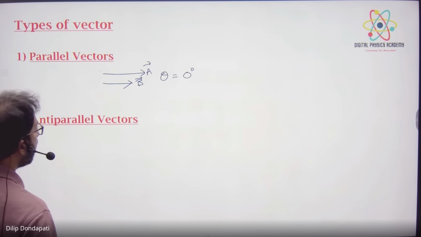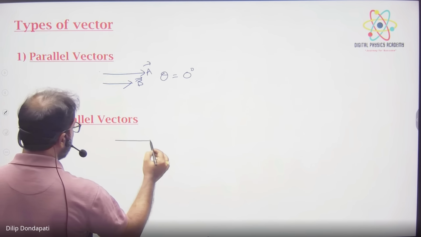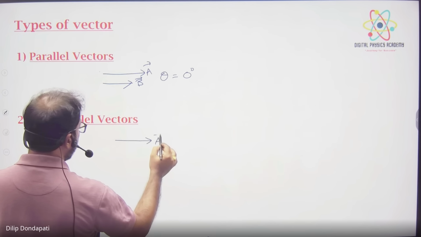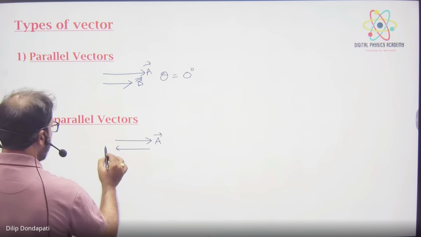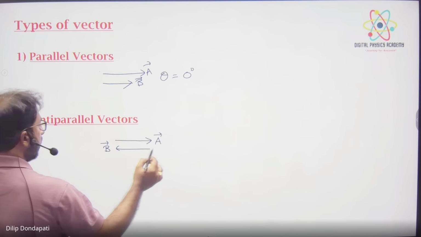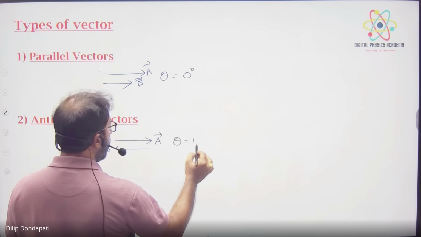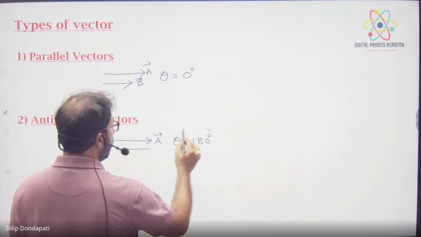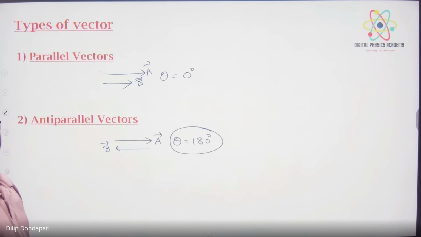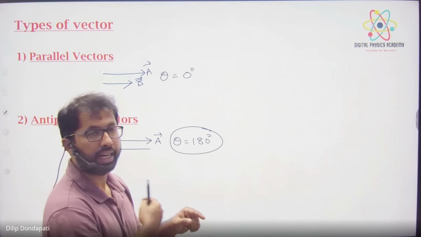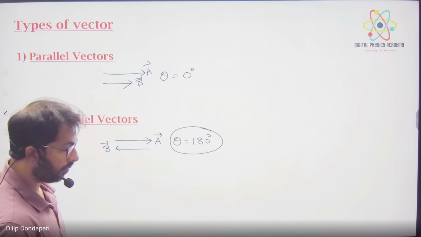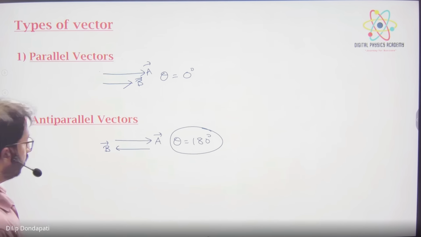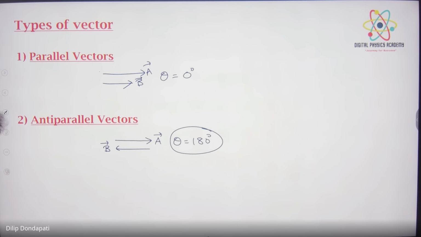Next, anti-parallel vectors. Anti-parallel vectors means this is a vector, this is b vector. Theta is how much? Theta is 180 degrees. If theta is 180, it is called anti-parallel vectors. Exactly opposite direction, anti-parallel, opposite direction. It's called anti-parallel vectors.